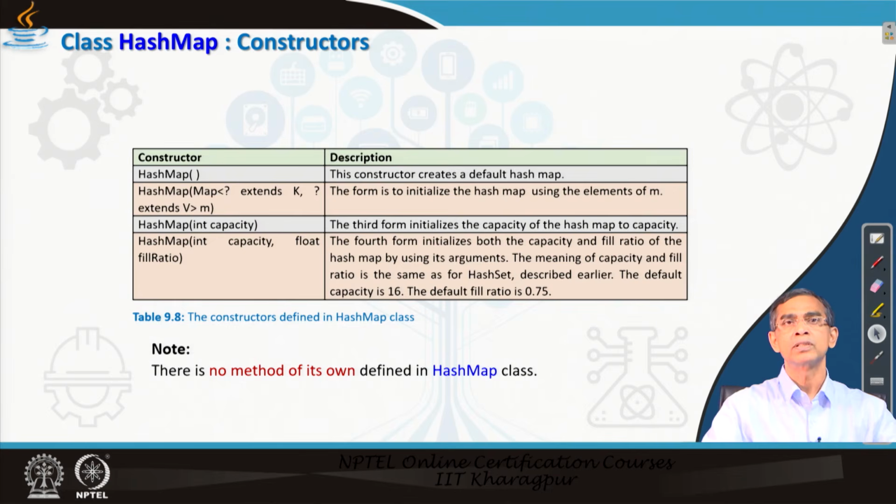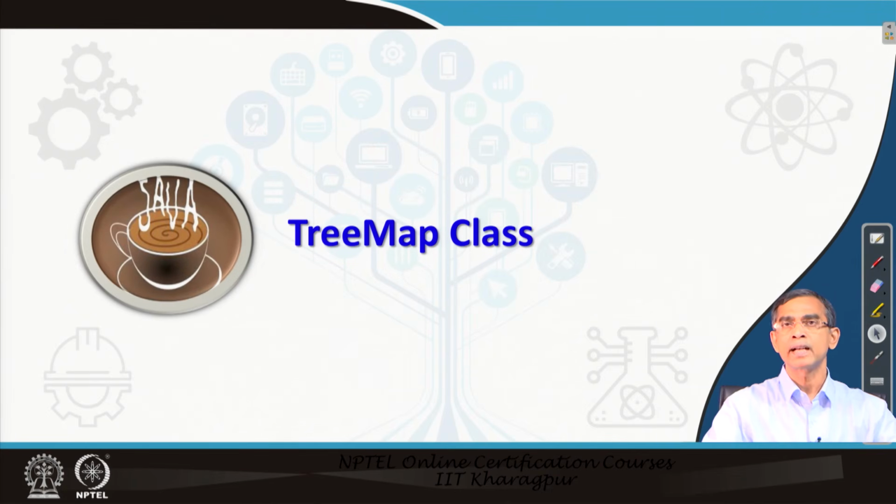So, these are the few constructors available to create the map collection for your application. There are certain methods. For the hashmap also there is no exclusive method other than the methods in the map interface. Now, let us come to the tree map.